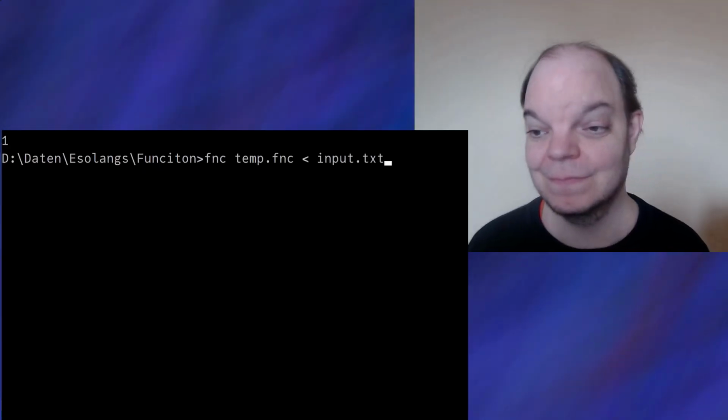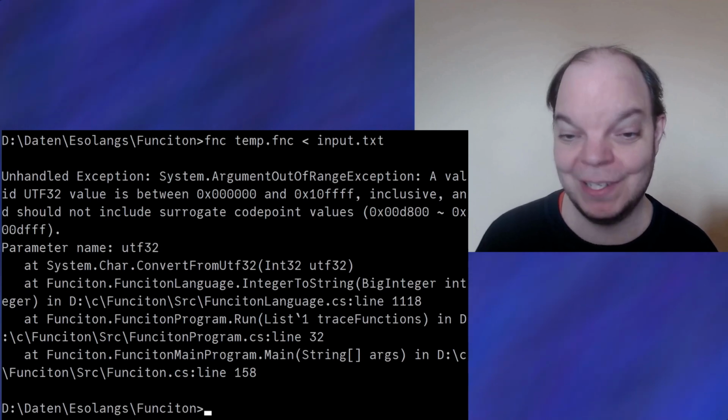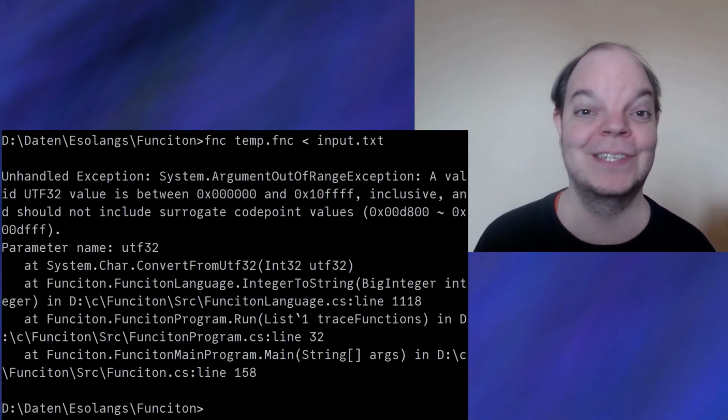So now that we know how to do standard input, let's see if we can actually run our factorial function that we already have on the number that we put in. So I'm going to draw a function invocation box right here, which we'll call the factorial function with the input. Now let's see what happens if I run this program. Whoa, I get an error message. What is going on here?